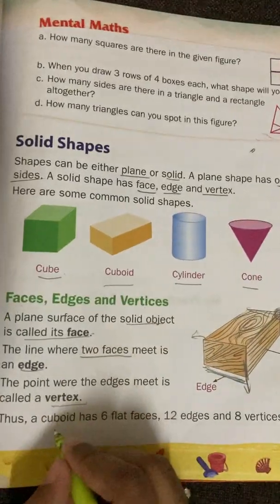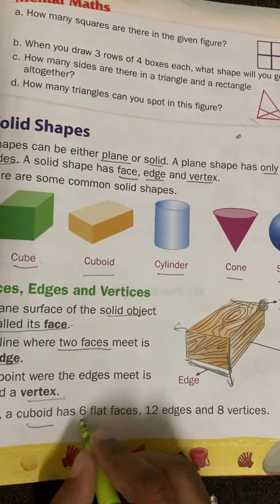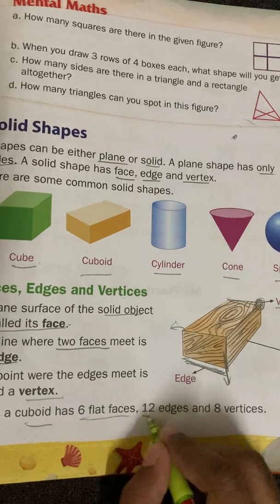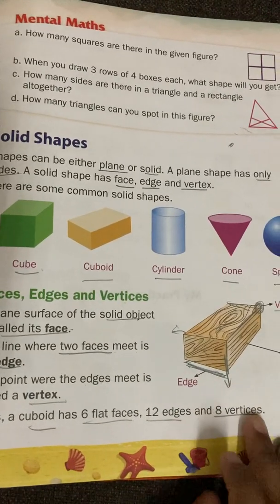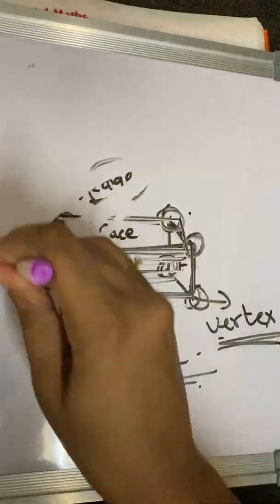Here it is a cuboid. A cuboid has 6 flat faces, 12 edges, and 8 vertices.